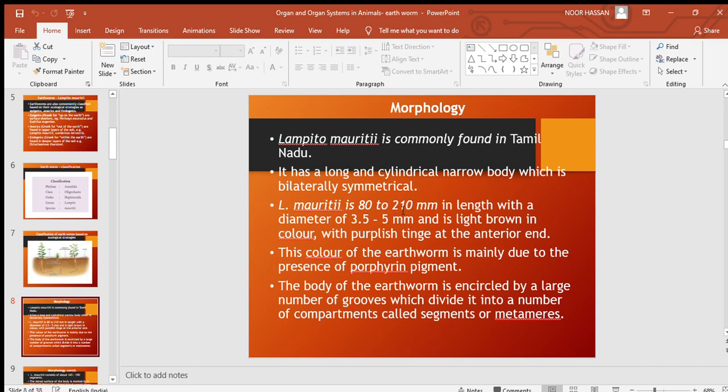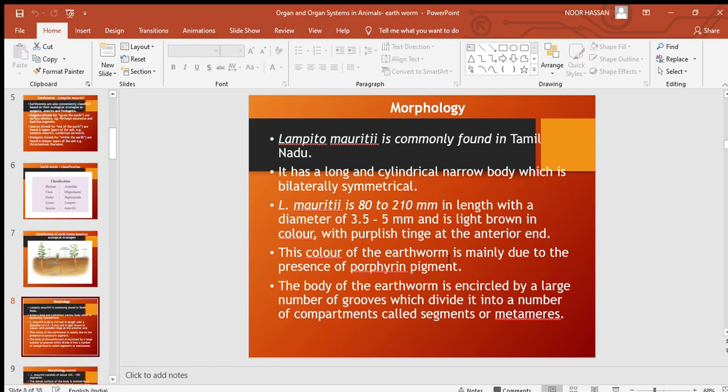It is 80 to 210 millimeter in length with a diameter of 3.5 to 5 millimeter, and it is light brown in color with a purplish tinge at the anterior end. Anterior end, it shows a shade of purple color. Its length is 80 to 210, diameter is 3.5 to 5 millimeter, and color is light brown, but the anterior end has a purplish tinge.